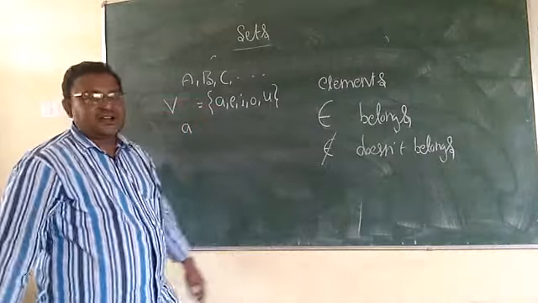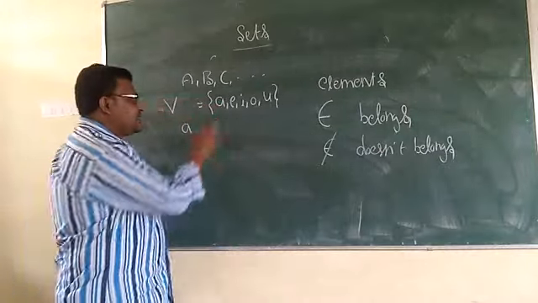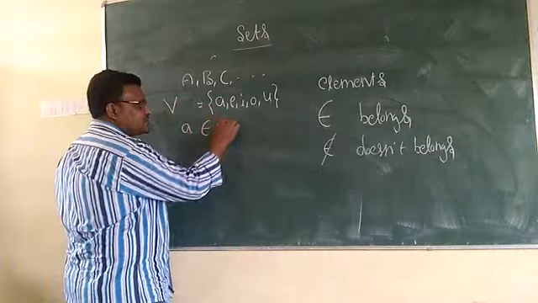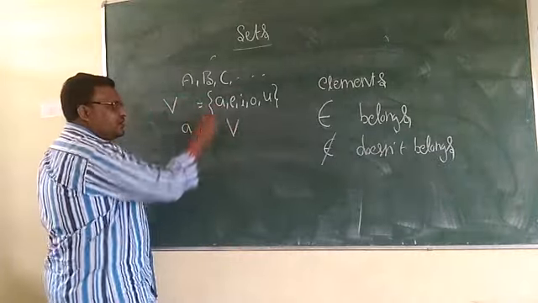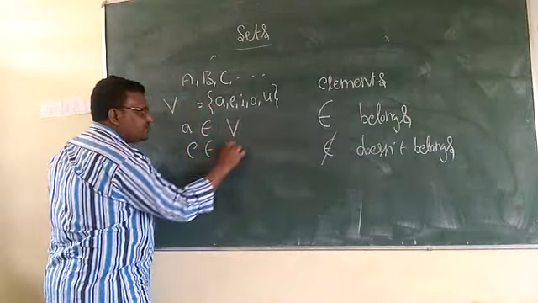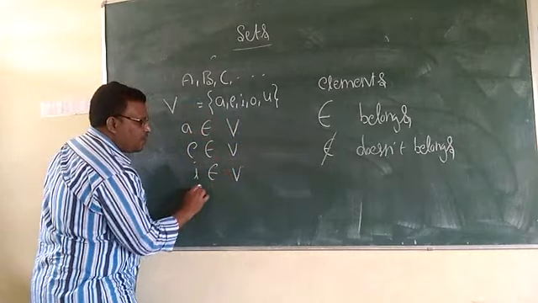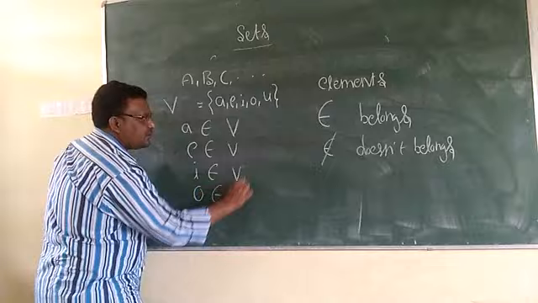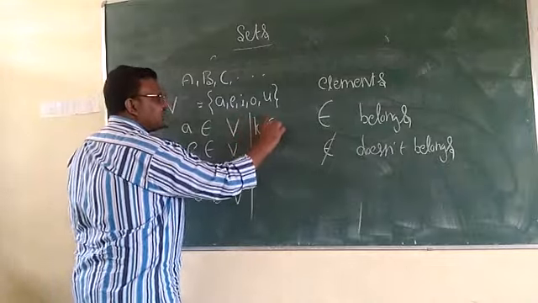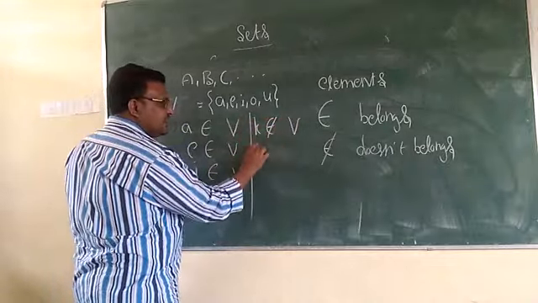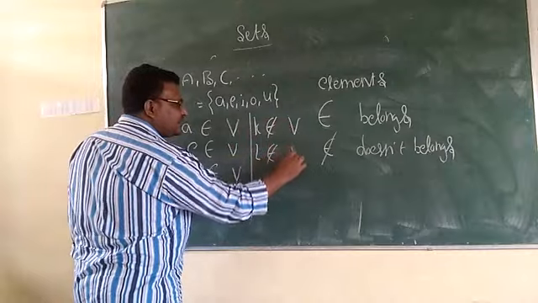A, one element of the set V: A belongs to V. E also belongs to V. I belongs to V. O belongs to V. K does not belong to V. L does not belong to V.